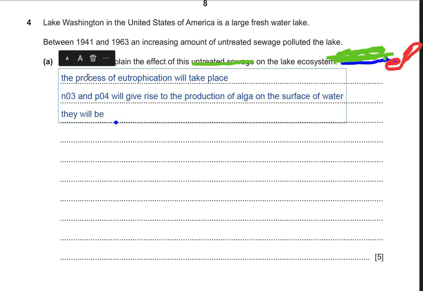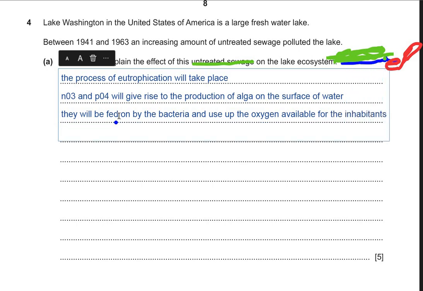They will be fed on by the bacteria and use up the oxygen available for the inhabitants of the ecosystem in the lake.